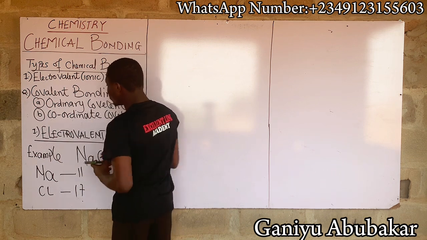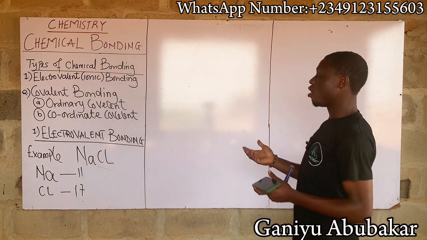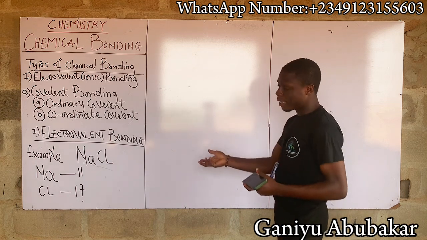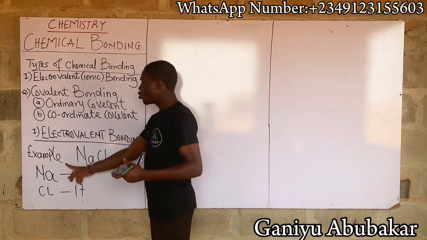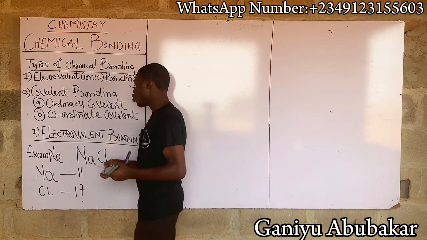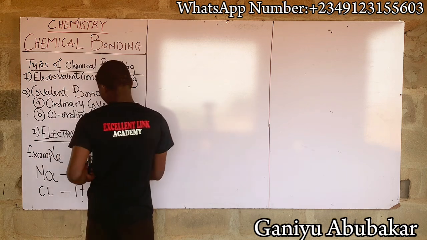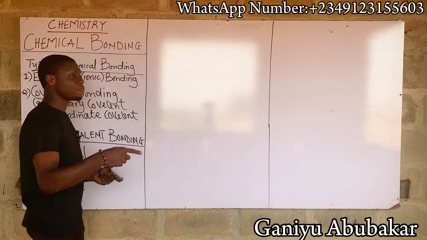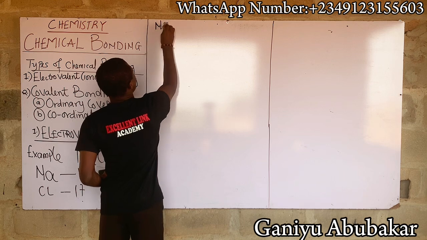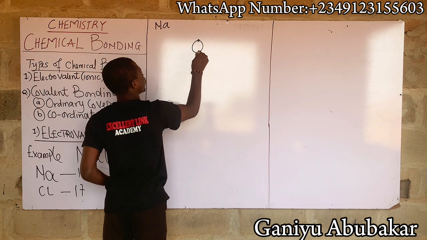When it comes to electronic configuration for electrovalent bonding, we use the KLM shell concept. I want to ensure that these two atoms are stable when they combine. Let's draw out the KLM shell for sodium. For sodium Na, the shell becomes, starting with the K shell, 2, 8, 1.